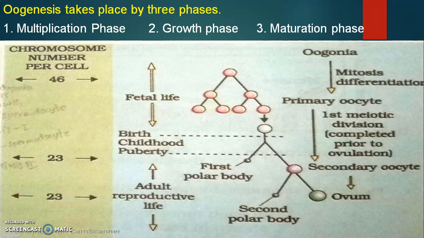Here we can observe that antrum, the fluid filled cavity, and at the end it matures as Graafian follicle. And at that time the secondary oocyte present here forms two unequal sized cells. One is big, called ovum, and one is small, called polar body. This polar body later regenerates and ovum comes out by rupturing the Graafian follicle.